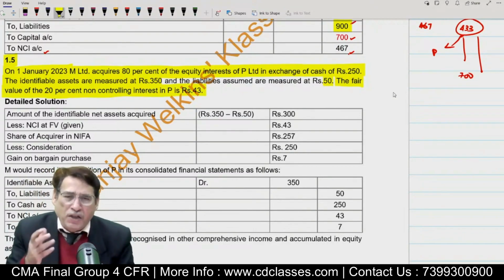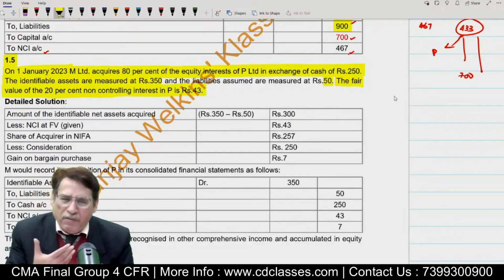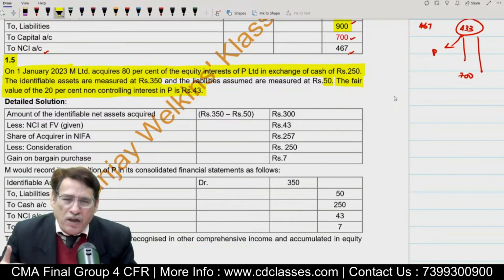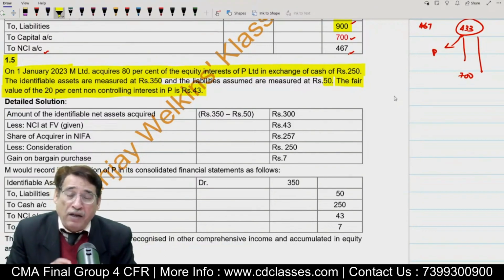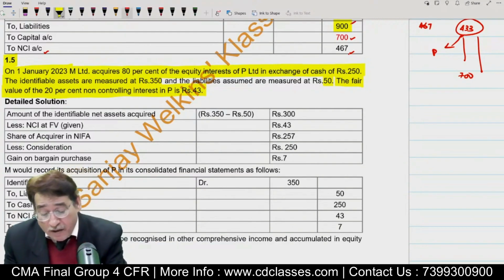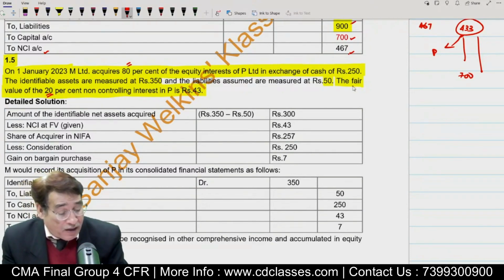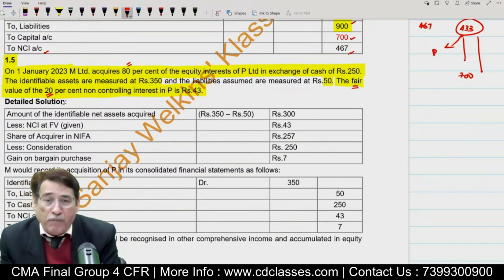What happens? I have seen on many occasions during my 3 decades of experience that sometimes a student, in the heat and anxiety of the examination, never goes through the entire length and breadth of the question, and in haste they commit some mistake. What I mean to say here, for example, in this particular question we know that we have got 80% interest and NCI interest is also 20%, and here it is written the fair value of 20%.